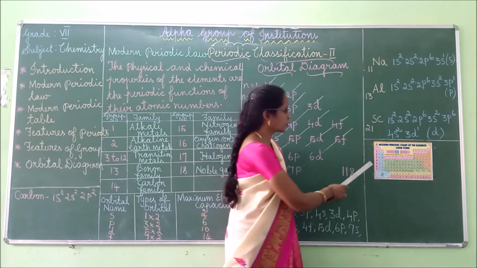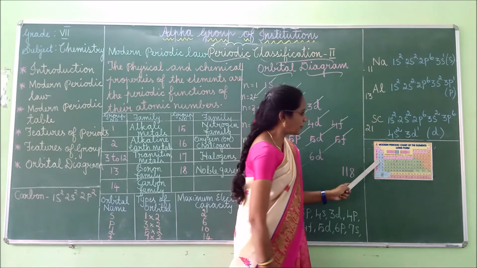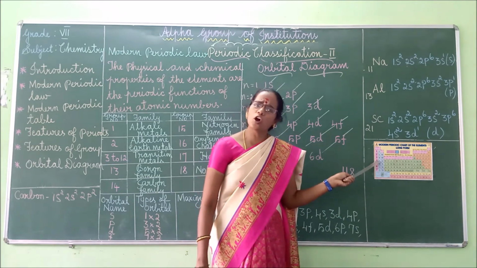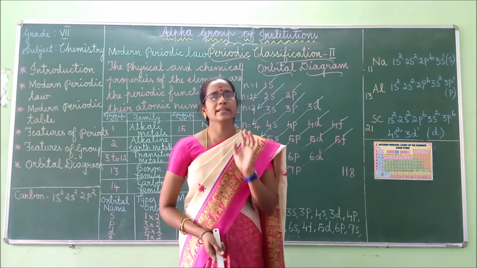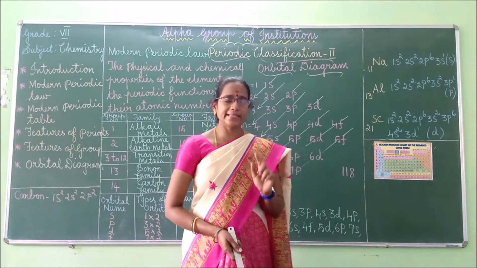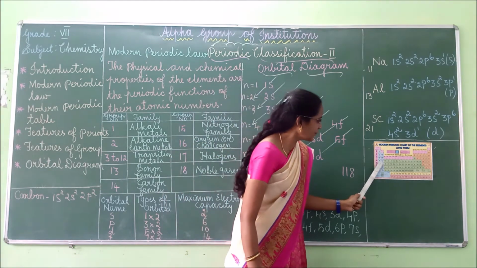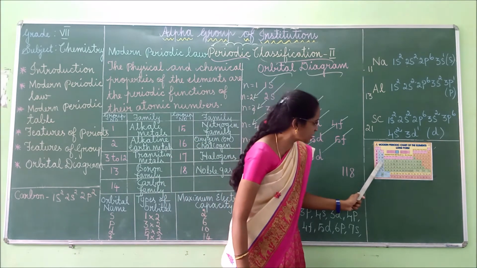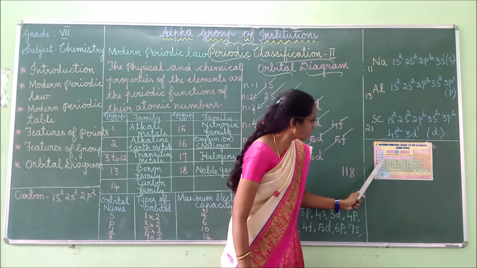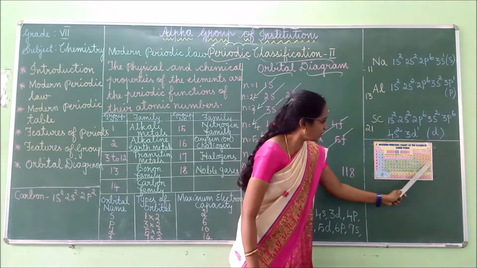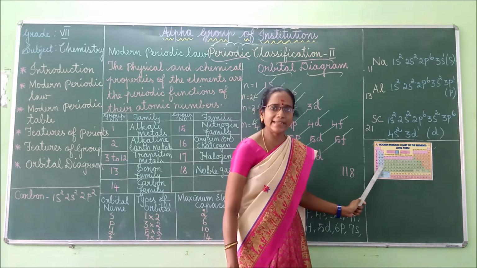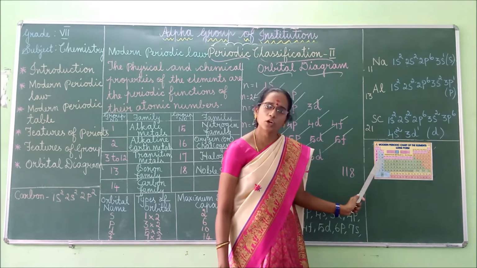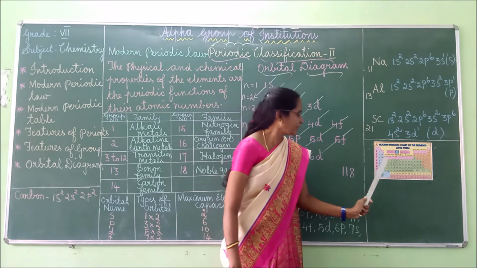Right. Next, the fourth period. This is a long period. Why? Because it contains 18 elements. It starts from potassium, calcium, and so on up to krypton. Potassium to krypton, so 18 elements are present in the fourth period. Got it? Right.